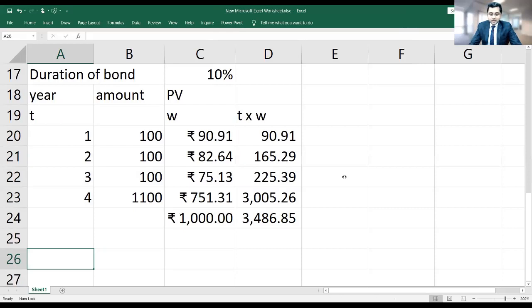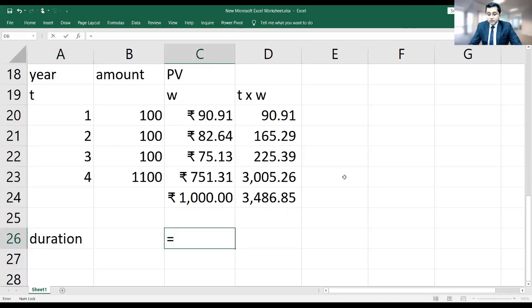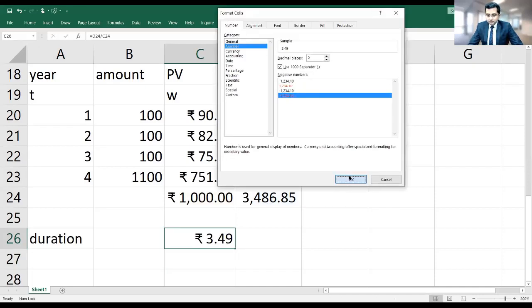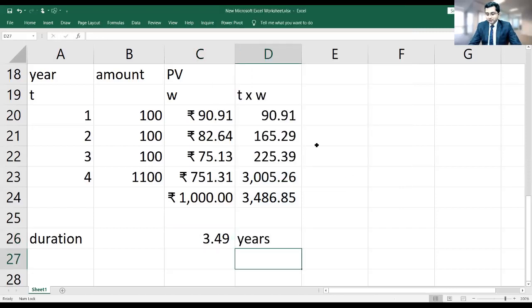How do I calculate weighted average? That's very simple. For weighted average, T into W in the numerator and summation of weight in the denominator. And look here, this is duration. So if you're asking what is Macaulay's duration, it is nothing but weighted average of the time. Does that answer your question, Anjali ma'am?